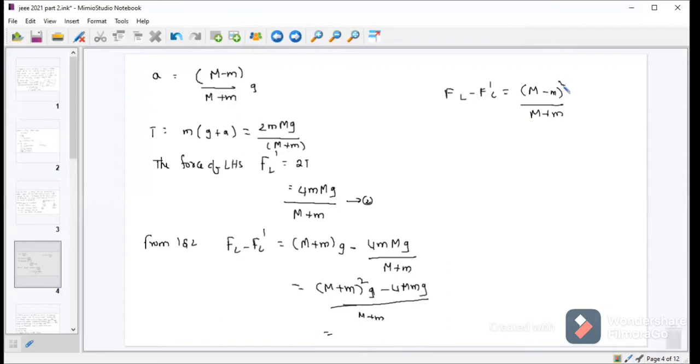Since the square term is there, it will always be greater than or equal to 0. That means FL minus F dash L should be greater than 0. That means FL should be greater than F dash L, or this can be written as F dash L is less than FL.